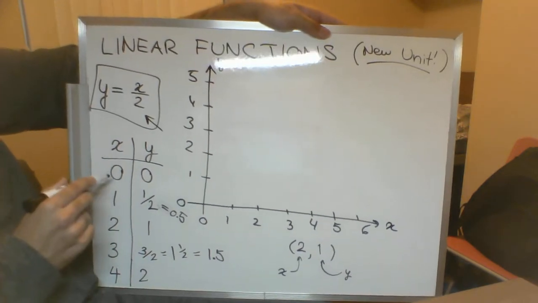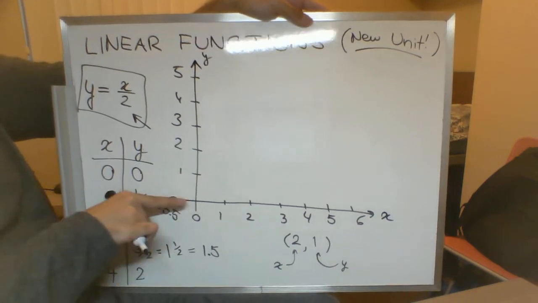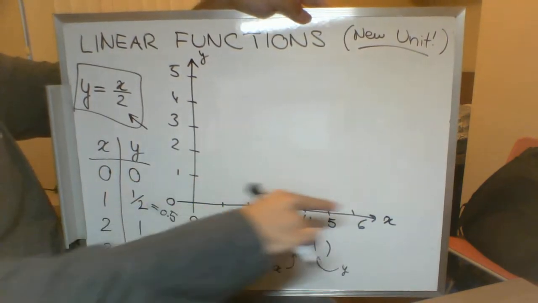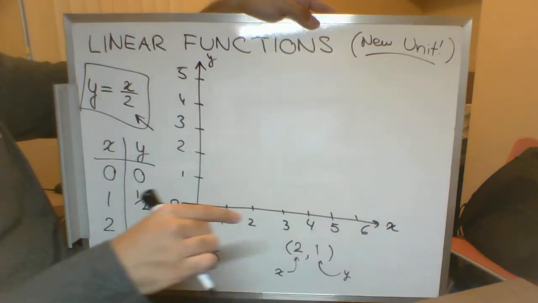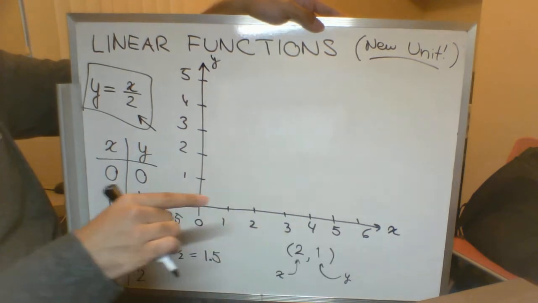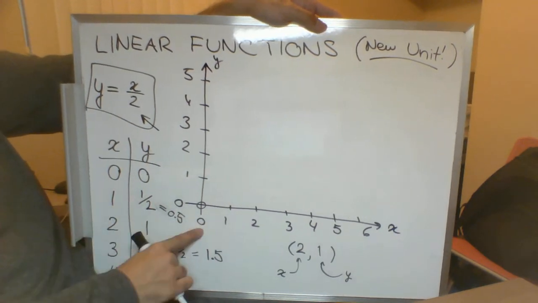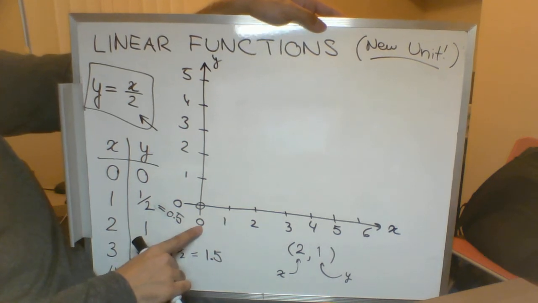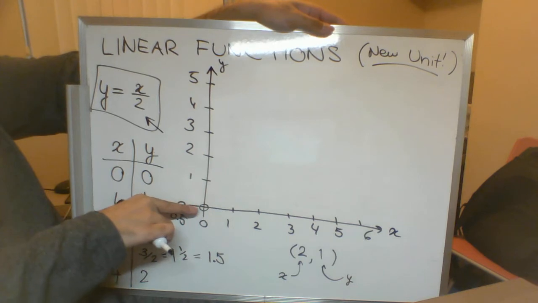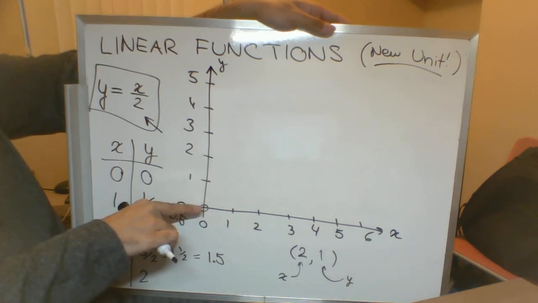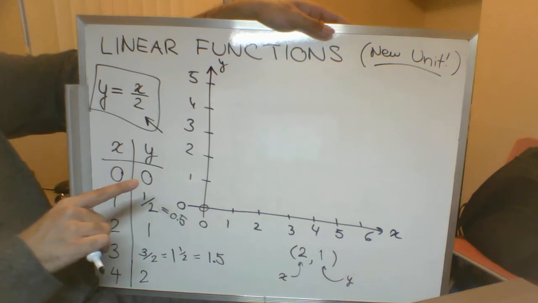We're going to start by looking at the x value. Here we're looking for x equals 0. So we're looking along the x-axis for the label 0. Along the x-axis, the label for 0 shows up right here, right above this 0. This is the 0 for the x-axis, right? Now, for the y value, once we've located that point on the x-axis, we need to move up or down on the y-axis to find the second value.